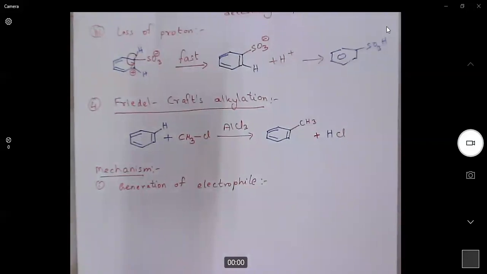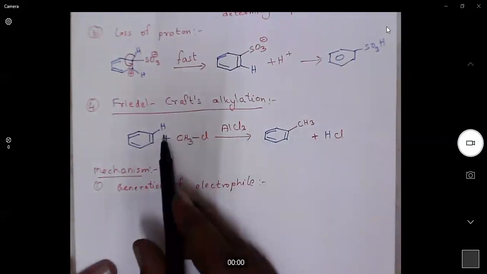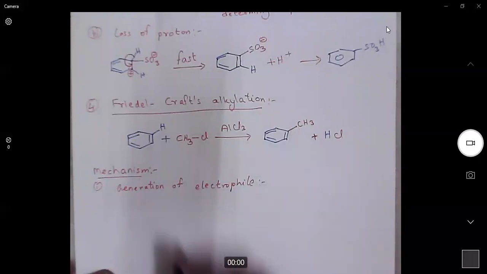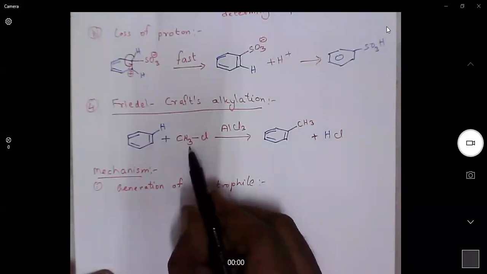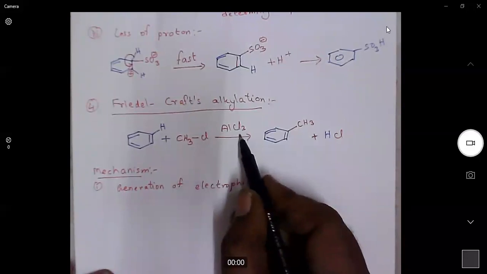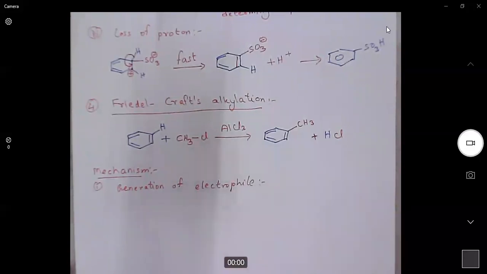The fourth aromatic electrophilic substitution reaction is the Friedel-Crafts alkylation. What is Friedel-Crafts alkylation? An alkyl group will replace one of the hydrogens. Alkyl, either methyl, ethyl, propyl, butyl, anything. Now, the reagent is methyl. For alkyl group, we will take alkyl halides, and for catalyst, we will take AlCl3. AlCl3 is a very, very strong Lewis acid.